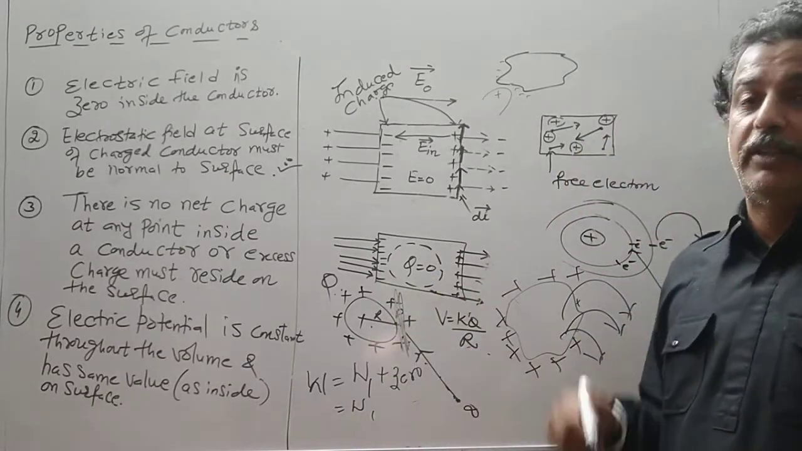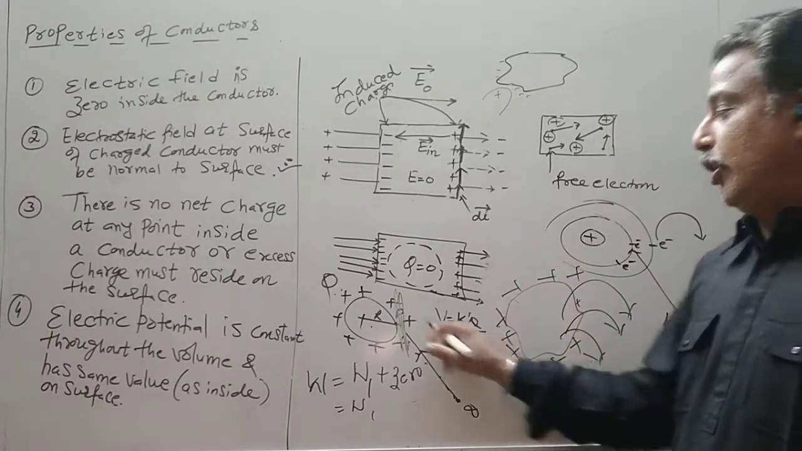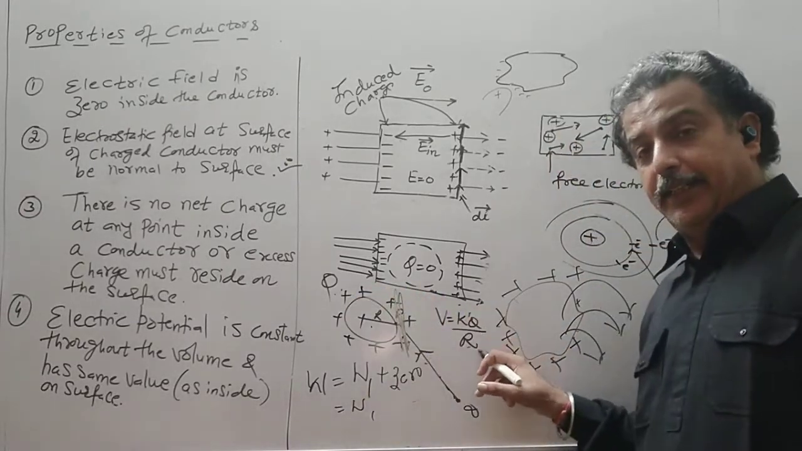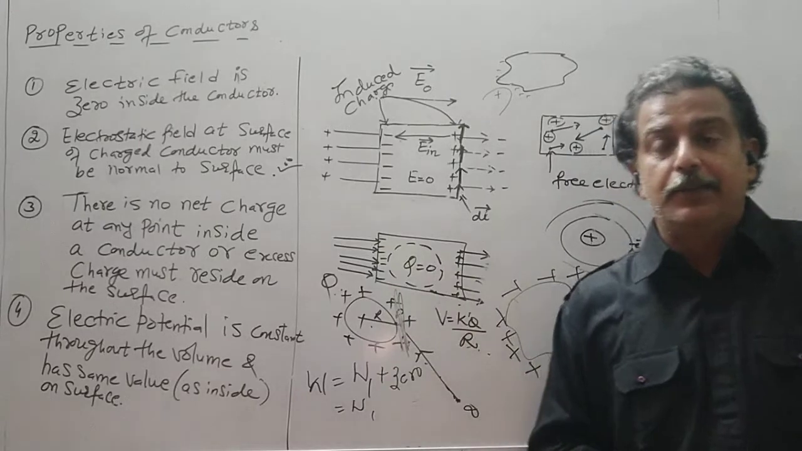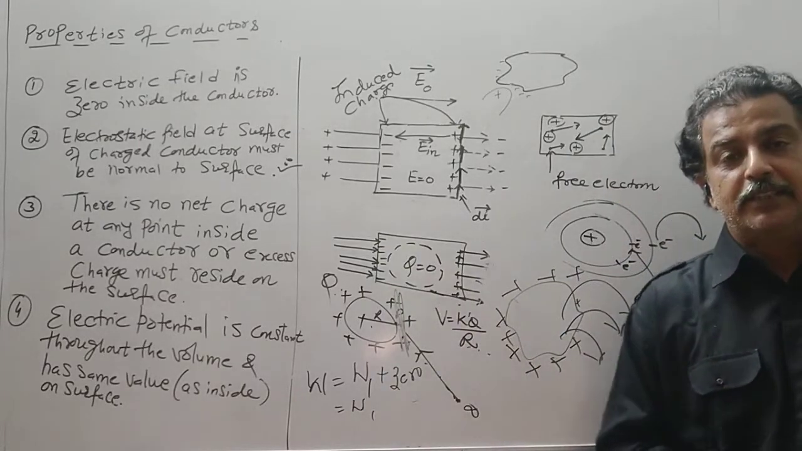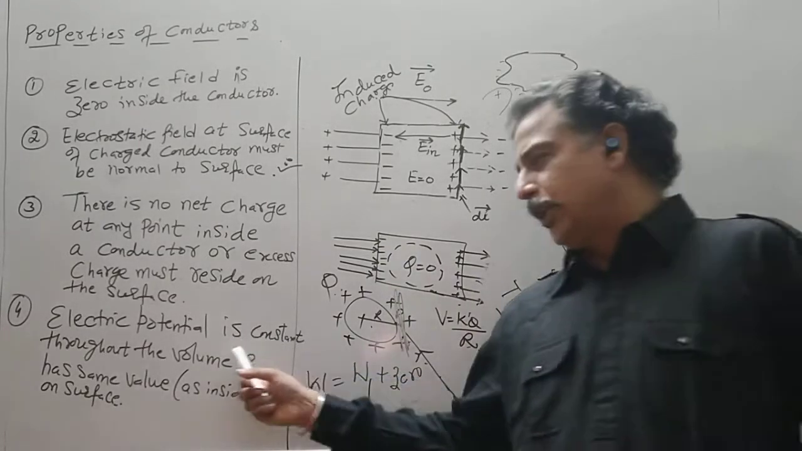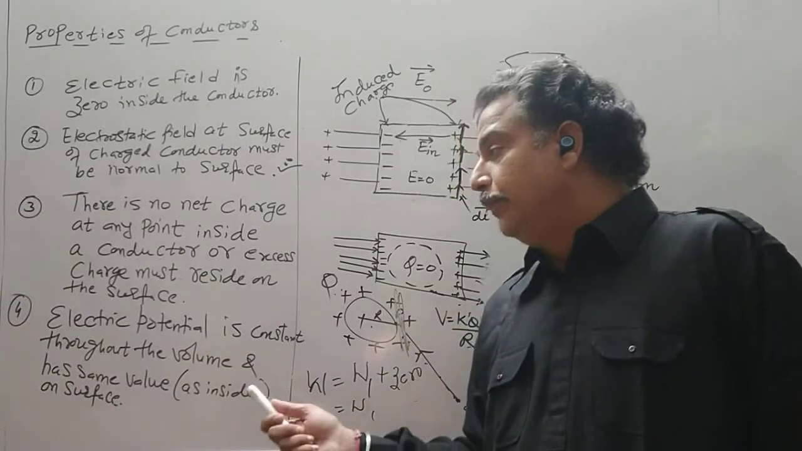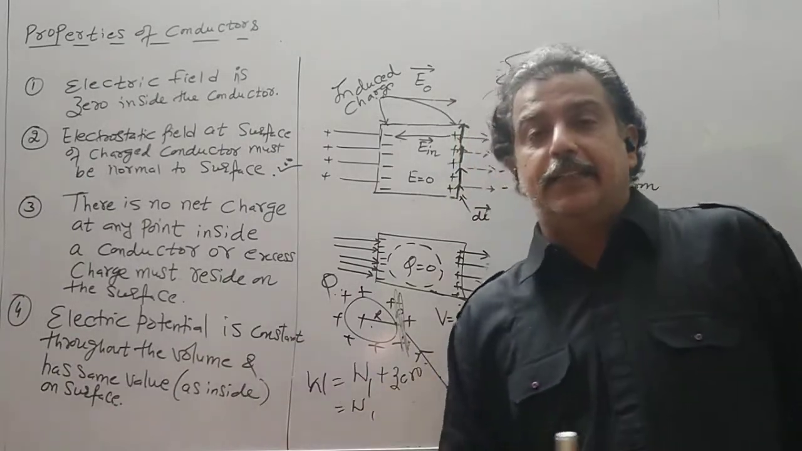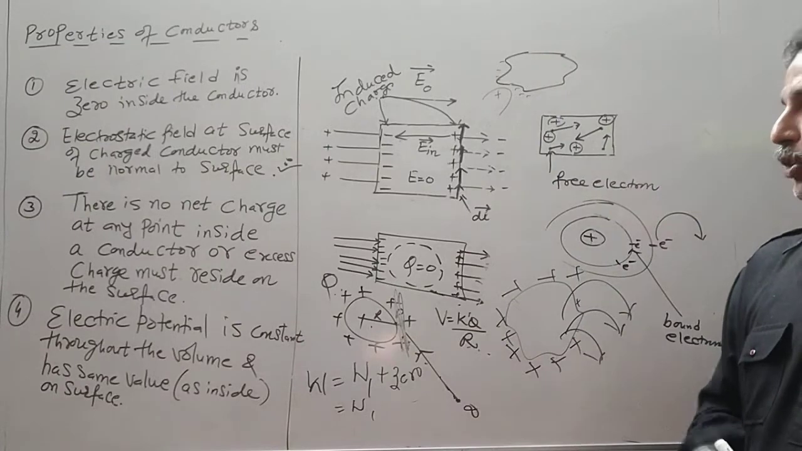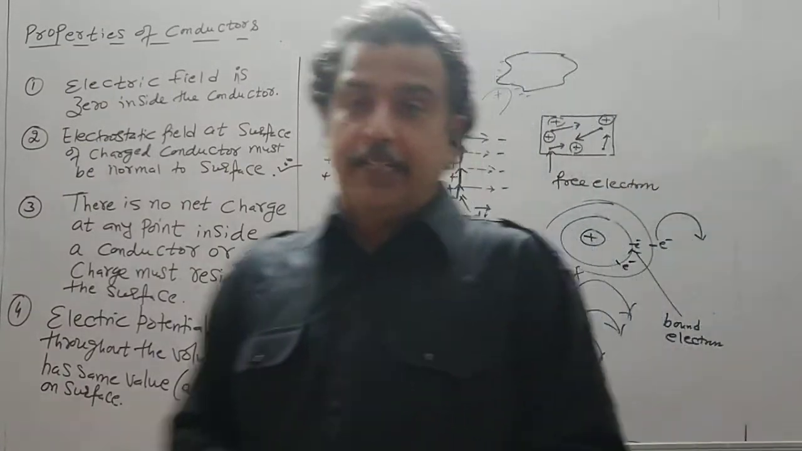So if the potential formula for a sphere is KQ by R, inside anywhere the potential will always remain constant. So electric potential is constant throughout the volume and has the same value inside as on the surface. So there is no electric field intensity.